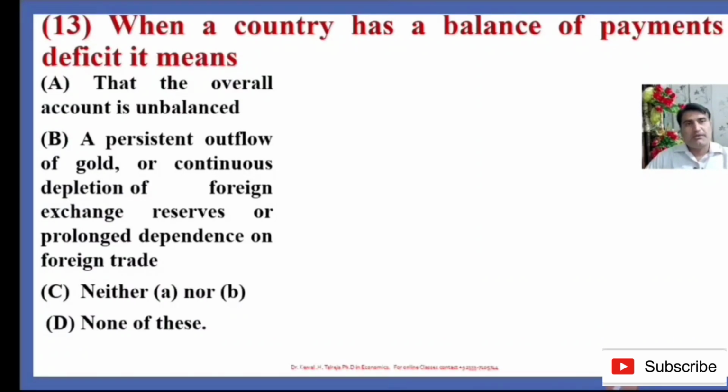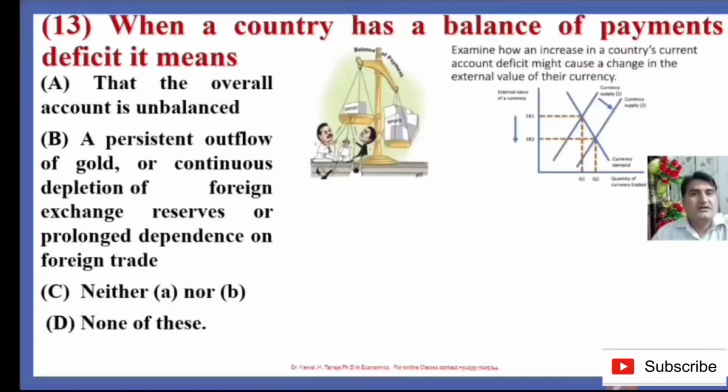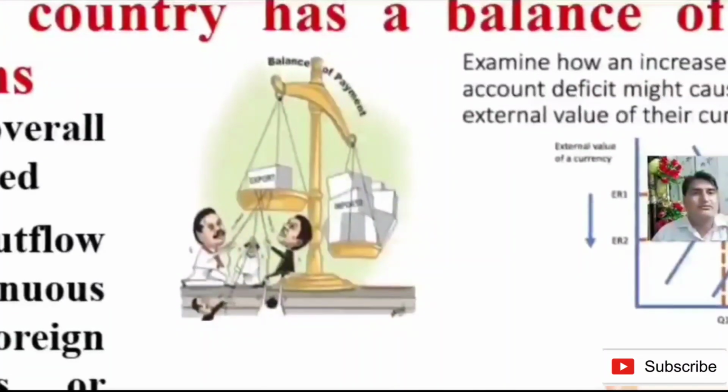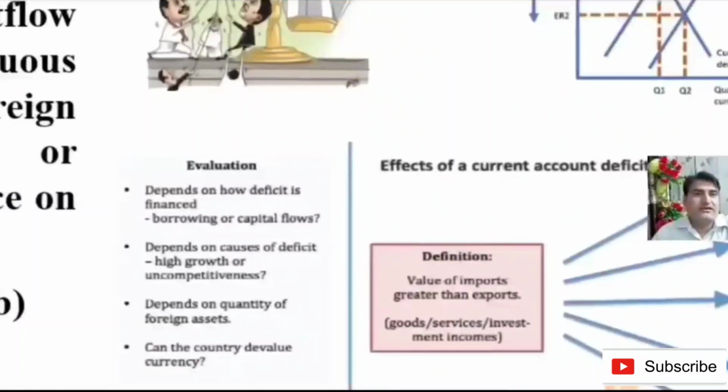As we know, the balance of payment is the record of economic transactions between the residents of one country and the rest of the world. The balance of payment has four major accounts: the current account, capital account, financial account and net errors and omissions account. An increase in a country's current account deficit might cause a change in the external value of its currency, as the value of imports exceeds the value of exports. You must know about this before selecting the right answer.